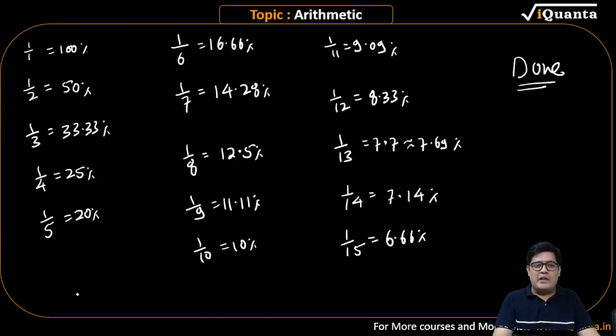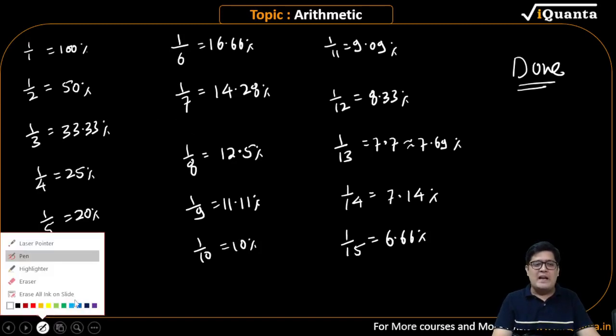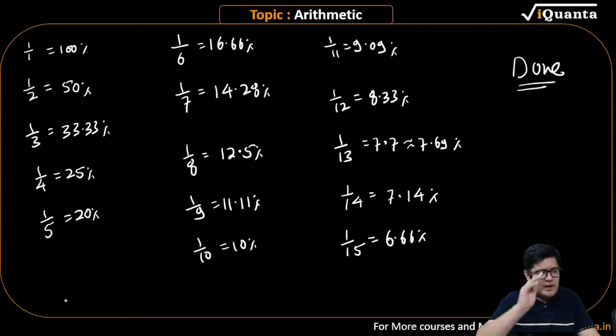Chalo. Now some patterns I want everyone to understand. Whenever you see same decimal repeating, look at this, same decimal 0.33, same decimal 0.66, same decimal 0.33, 0.11, 0.66.